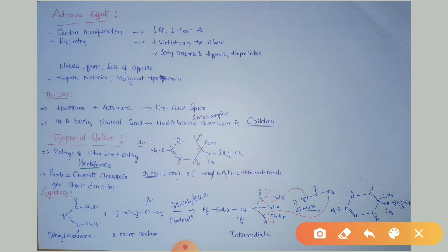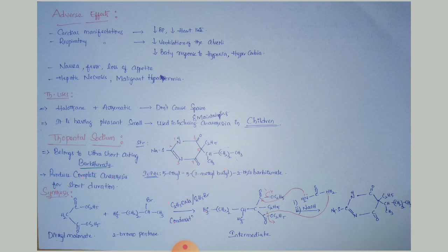The synthesis of thiopental sodium can be started with the help of diethylmalonate. When you treat diethylmalonate with 2-bromopentane in the presence of ethanol and sodium metal, it will form sodium ethoxide. And if you take ethyl bromide, by the condensation of all these 3 substances, you will get the intermediate.